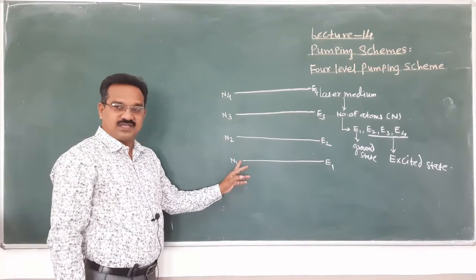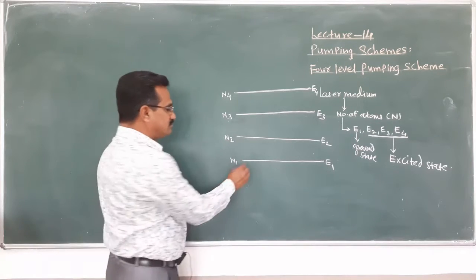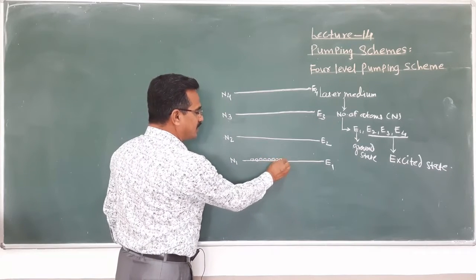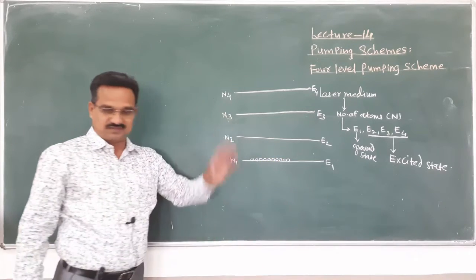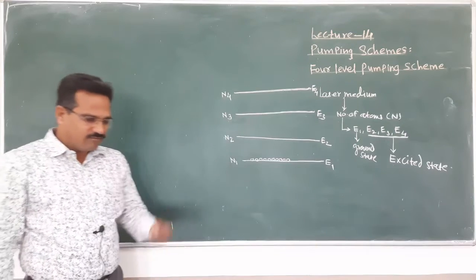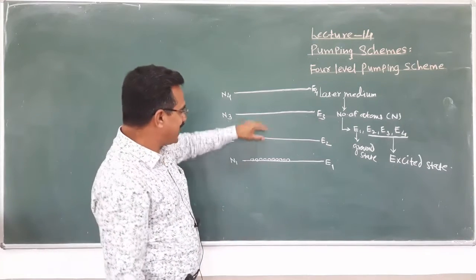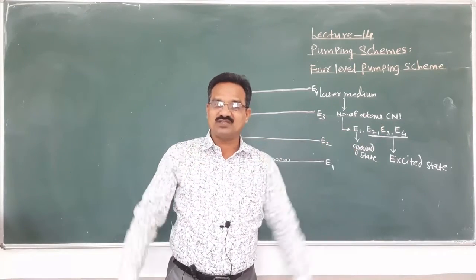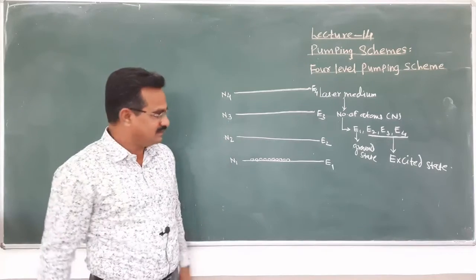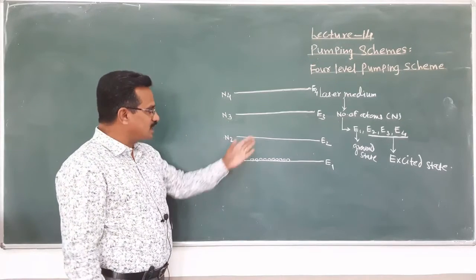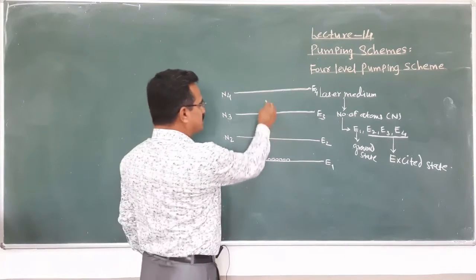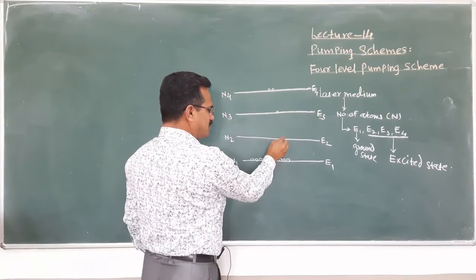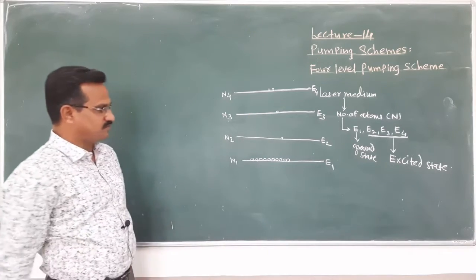The number of atoms present in energy level E1, that is in the ground state, is very large. And a very small amount of atoms are present in the excited states at room temperature or at ordinary temperature. Suppose this is the situation, very small.